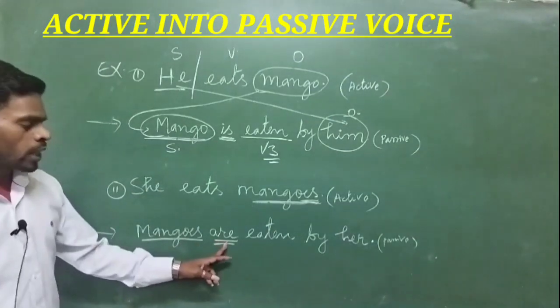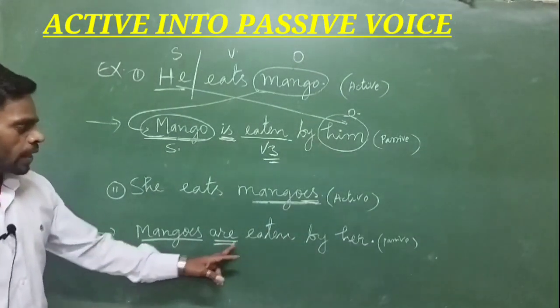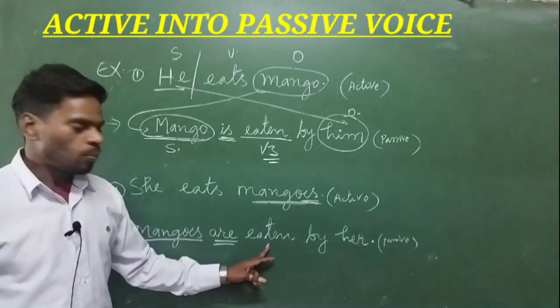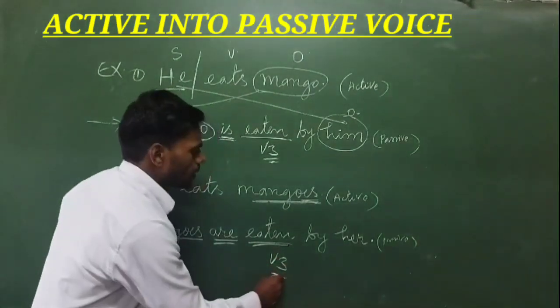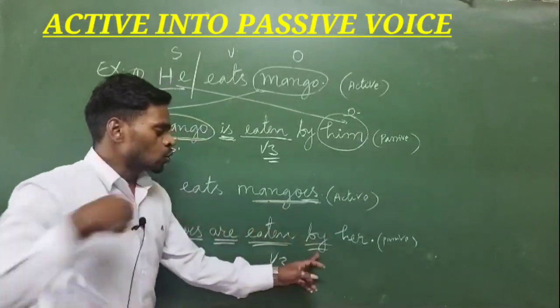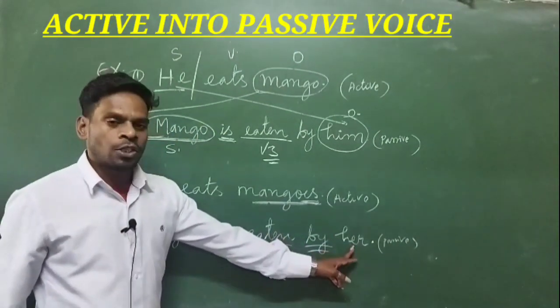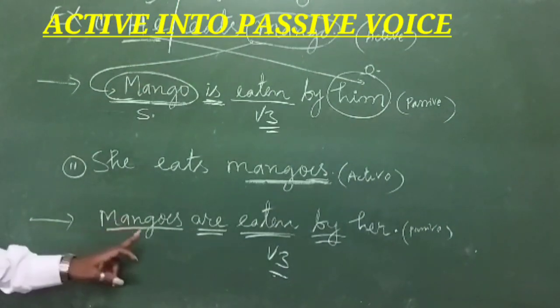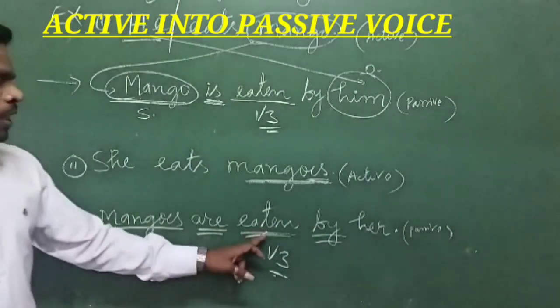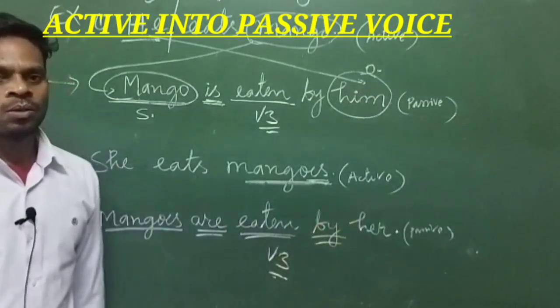That's why you have to use helping verb are. Then verb form V3, we have used V3 form. Then preposition by is used and she changes into her. So passive voice will be mangoes are eaten by her.